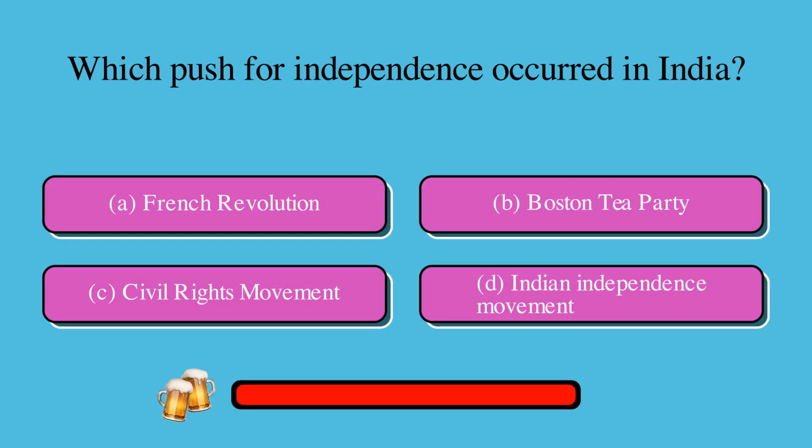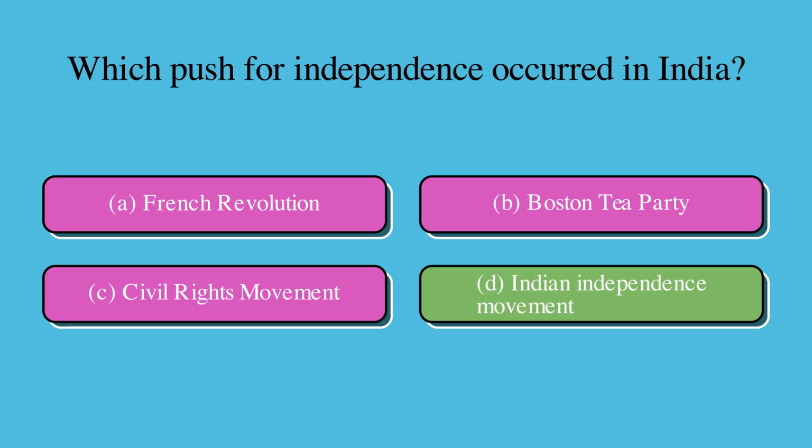Which push for independence occurred in India? Is it A, French Revolution, B, Boston Tea Party, C, Civil Rights Movement, or D, Indian Independence Movement? The correct answer is D, Indian Independence Movement.